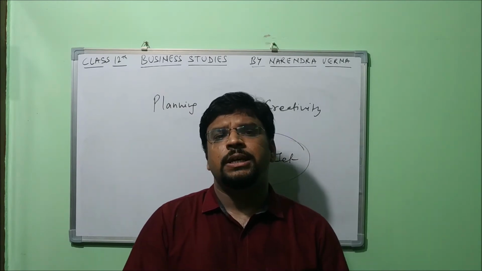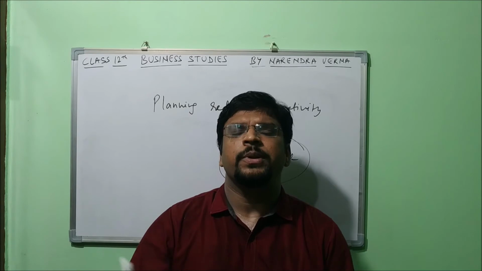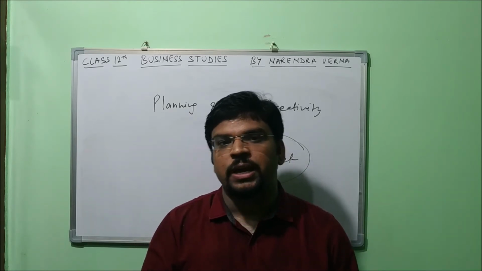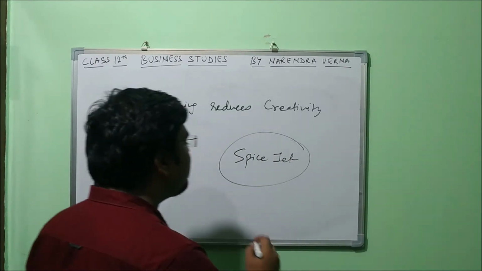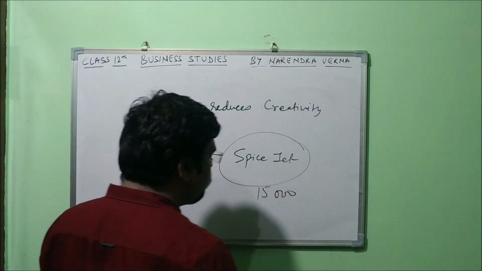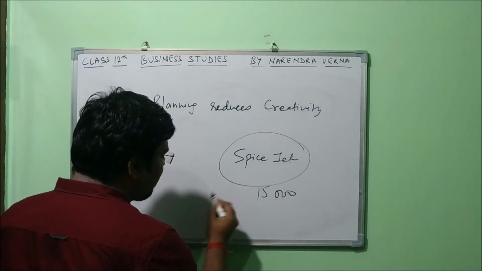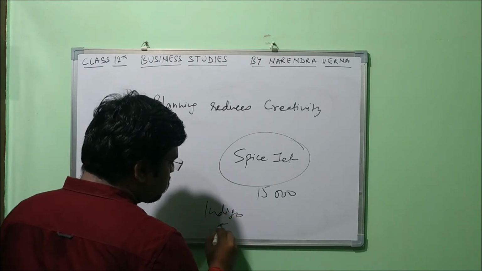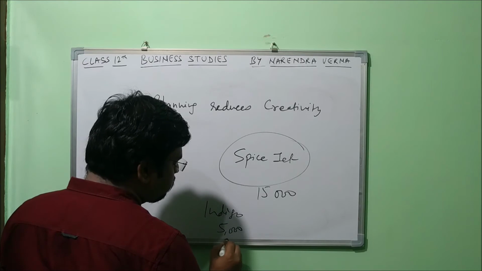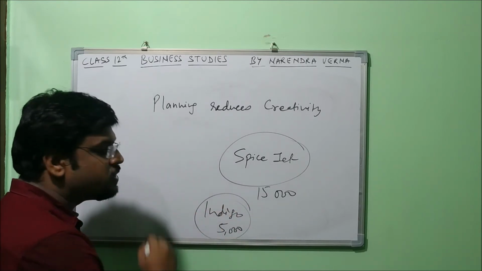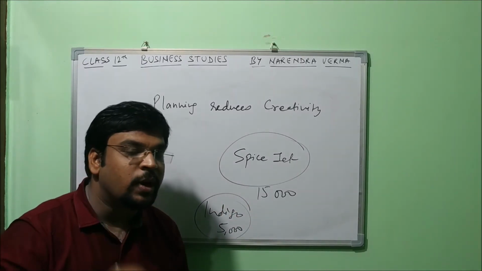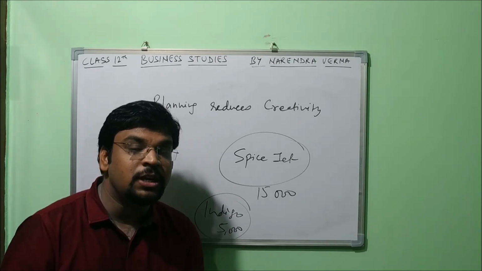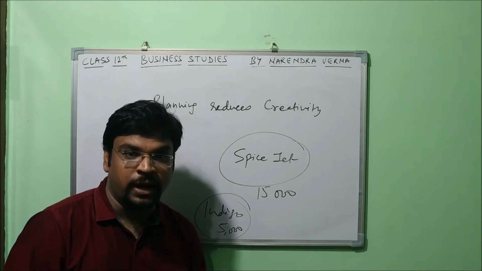The employee needs to travel to a place, and when he sees the ticket fares, if he goes by SpiceJet it is costing him a certain amount, and if he goes by some other airline, say for example Indigo, then it is costing him 5,000, right? So there is a huge difference, right? The employee thinks that if I go by this, then I will be saving the money of the company, right?